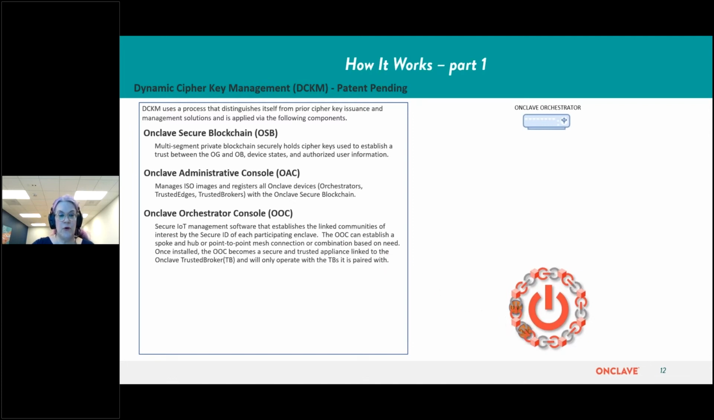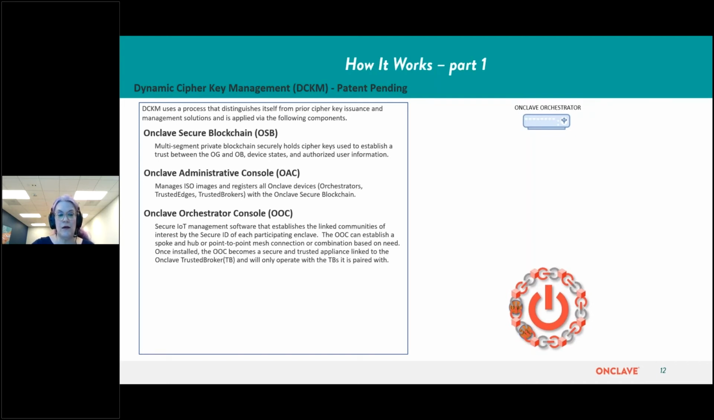The Enclave Orchestrator Console. It's our secure management software. I call this, in practice, our policy engine. It establishes the linked communities of interest by the secure ID of each participating enclave. I'll be demonstrating the Orchestrator Console shortly.